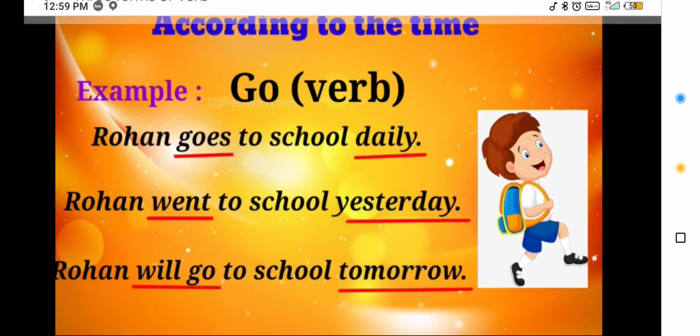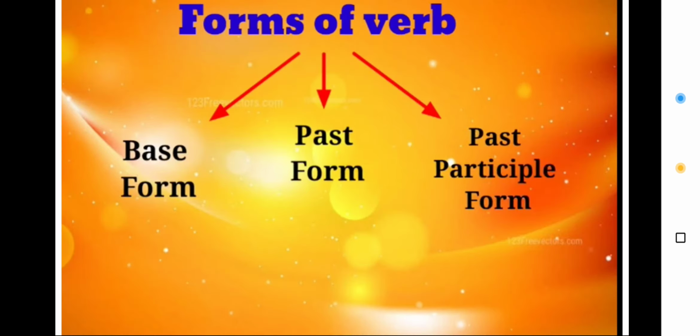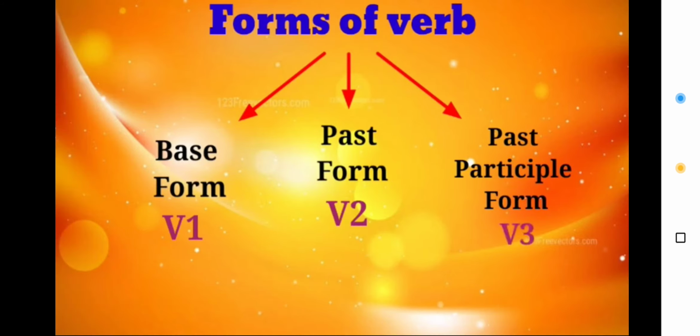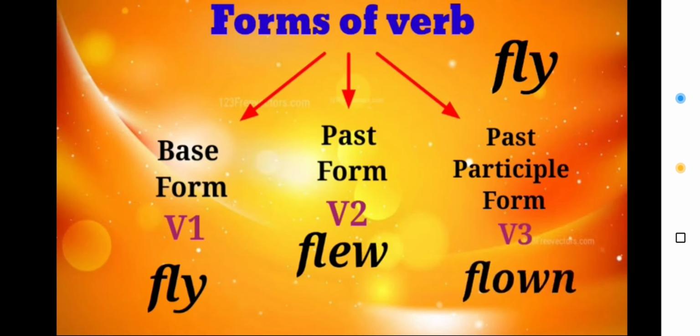ये तो हैं तीन फॉर्म्स हमारी verbs की. जैसे कि base form, first is base form, second is past form, and third is past participle form. And they are also known as base form we also call it V1, past form we call it V2, and past participle form we call it V3. Now let's take an example, and the example is fly. So V1 base form fly will remain fly. V2 fly becomes flew, and in V3 flew becomes flown. So these are the three forms of verbs.